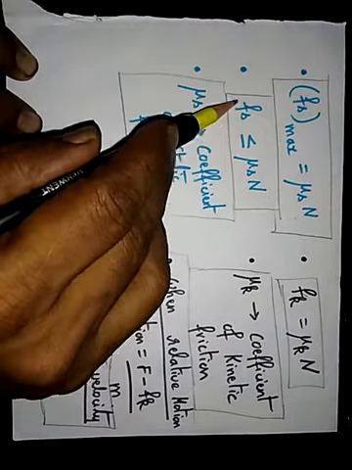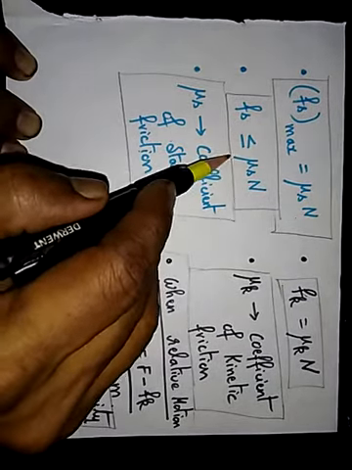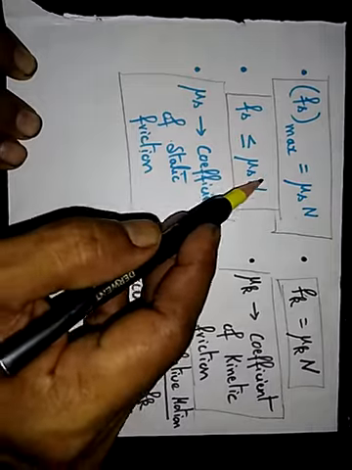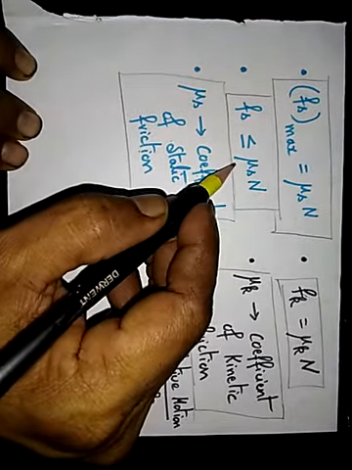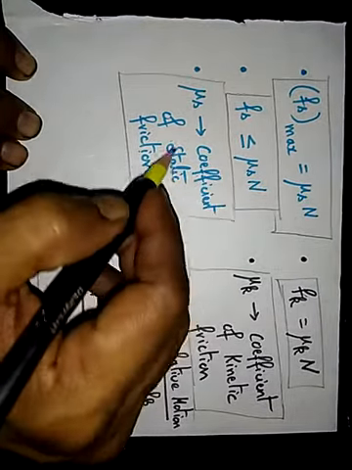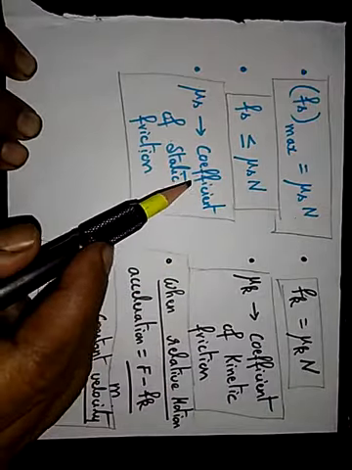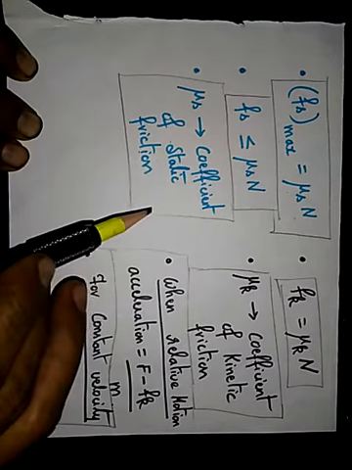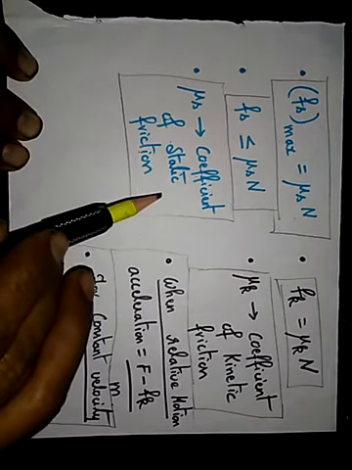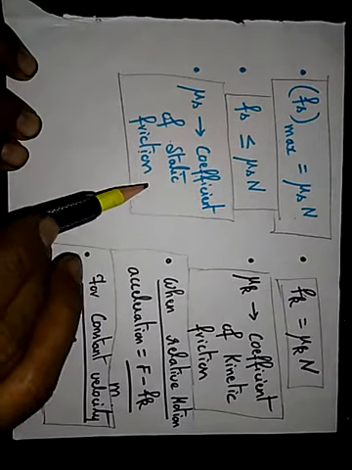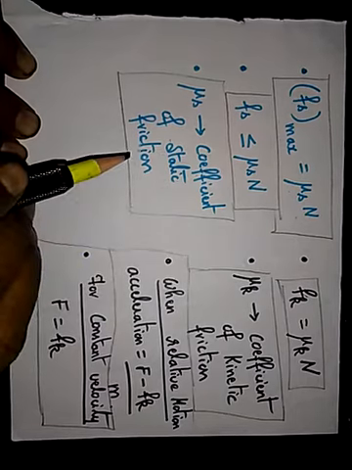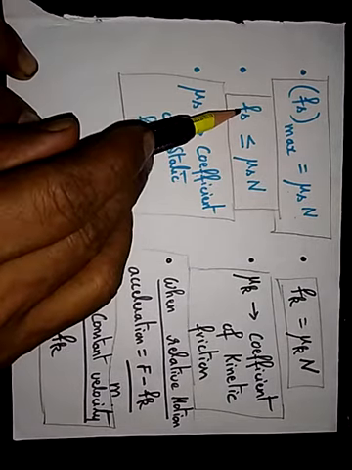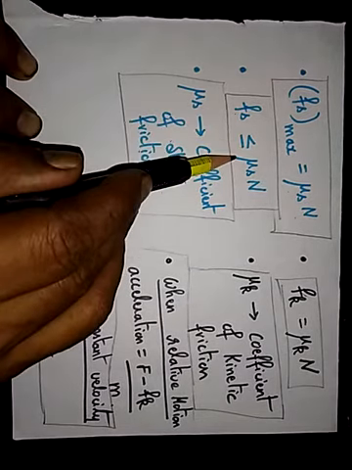So the static friction is always less than or equal to mu s N, that is normal force multiplied by mu s, and this coefficient of static friction depends on the surface with which the body is in contact. So the maximum value of the static friction is equal to mu s N.